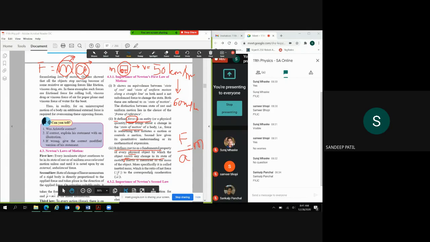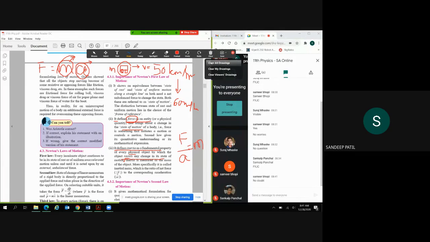Hopefully you have understood inertial mass and its fundamentals. If you have any doubt, please let me know. So this is the importance of the first law of motion.